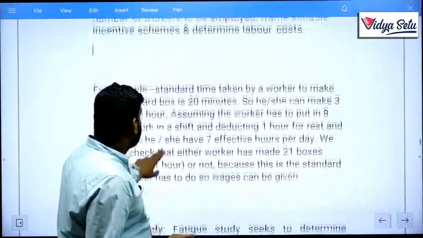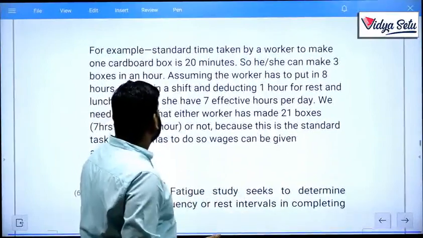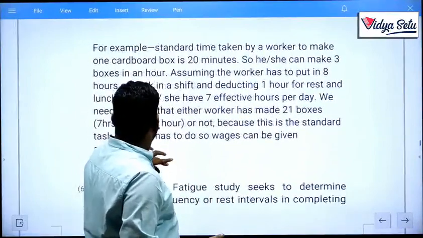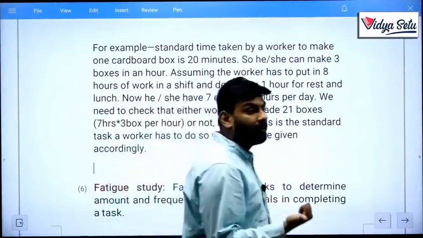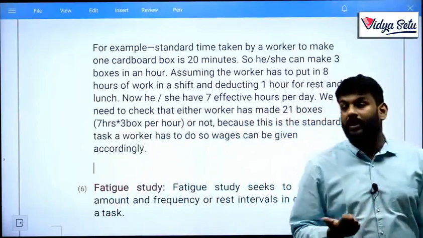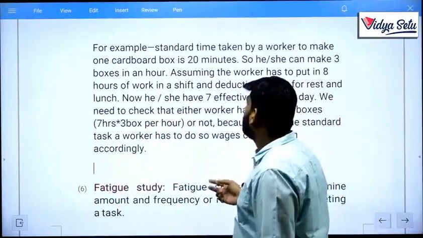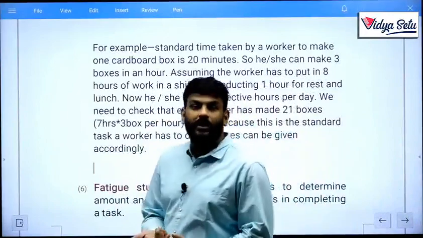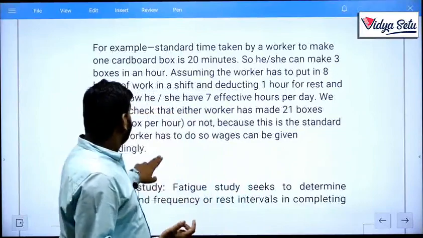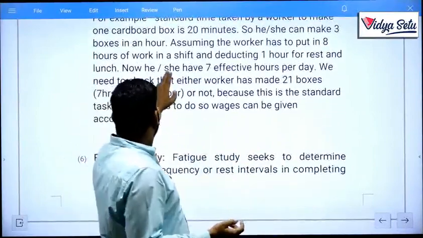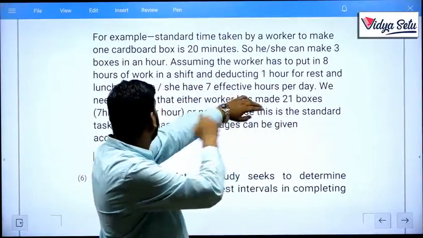Let's take this example, what we had discussed, written here. The standard time taken by a worker to make one cardboard box is 20 minutes. One worker is required to take 20 minutes to complete a cardboard box. Then he or she can make 3 boxes in an hour. In 1 hour, how many boxes can he make? 20 multiplied by 3. So he can make three products.